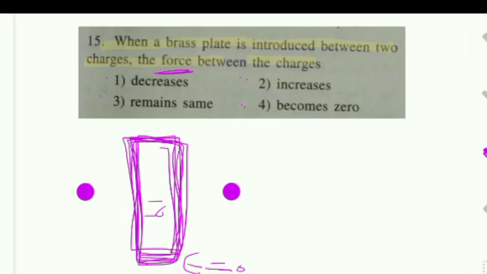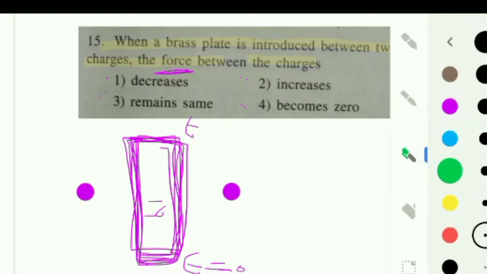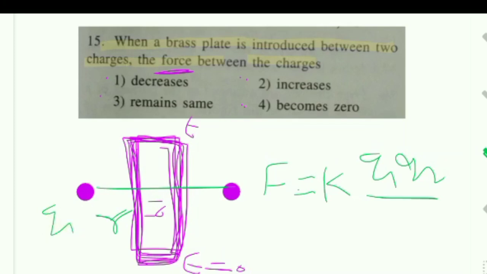So the thickness of the brass plate is t. Distance between the two charges is small r. Our formula F is equal to K Q1 Q2 by (r minus t) whole square.